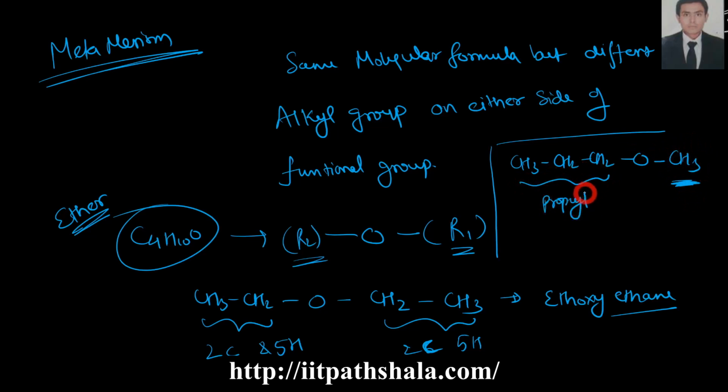So you are having two different alkyl groups on either side of your functional group. Take another example of C4H11N. What you can do is, you consume one N and one H over here and you give two alkyl groups over here.